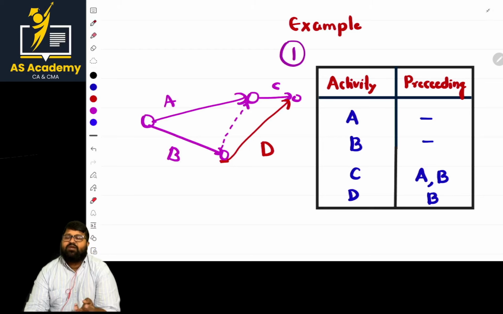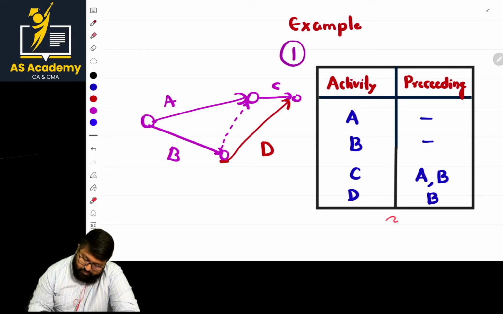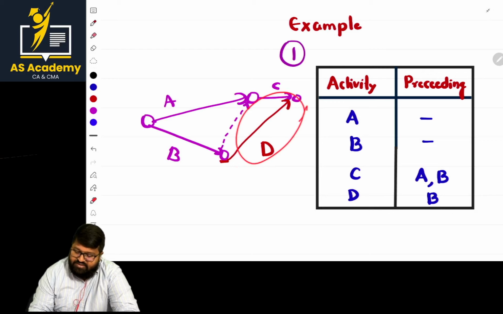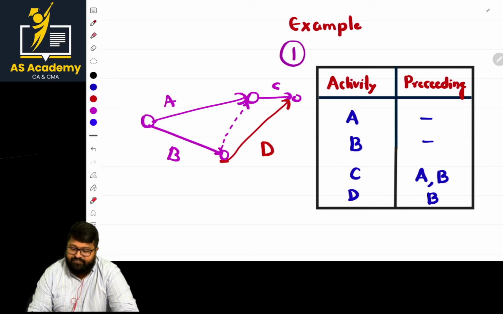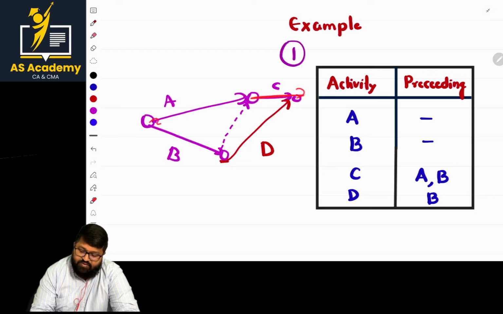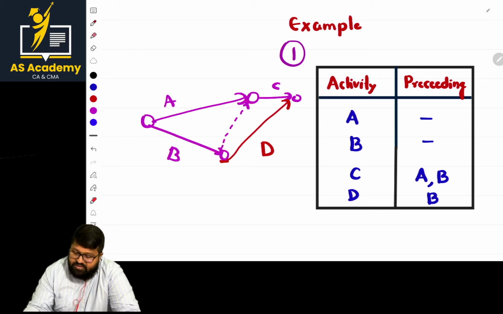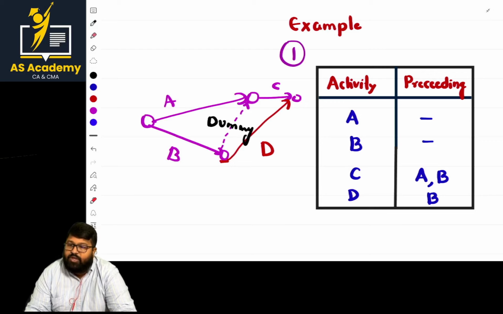Now, once the diagram is done, have a cross check whether all the conditions are satisfied or not. What is the last condition mentioned? D starts after the completion of B. Sir, D is here. It starts after the completion of B. Fine. What about the next one? C starts after the completion of A and B. Where is C, sir? It is here. So A and B, and after that this is a dummy activity using the logical flow. Never forget to write that as a dummy. Do not use D again if there is already a letter D. So represent dummy 1 or dummy 2. If there is more than one dummy, dummy 1 and dummy 2 will be viable.